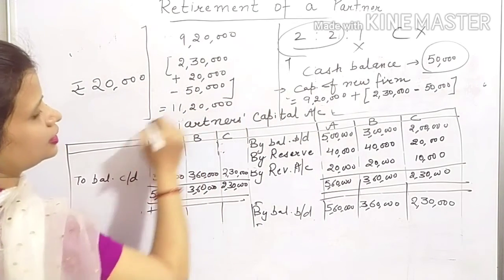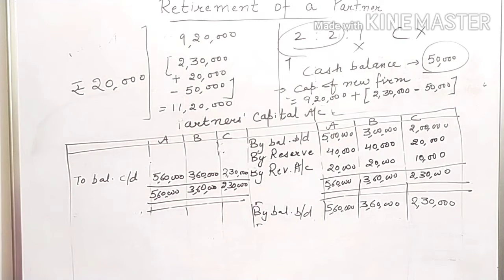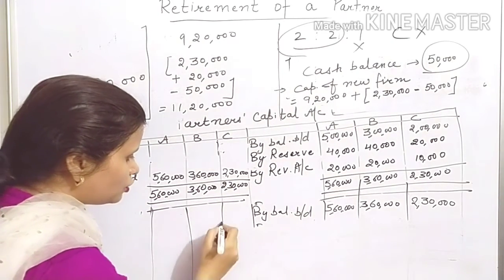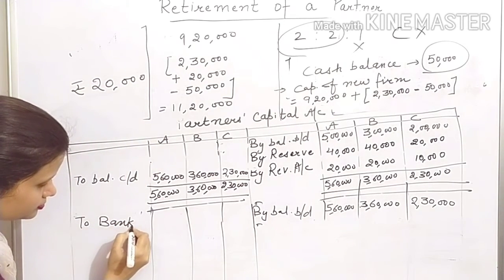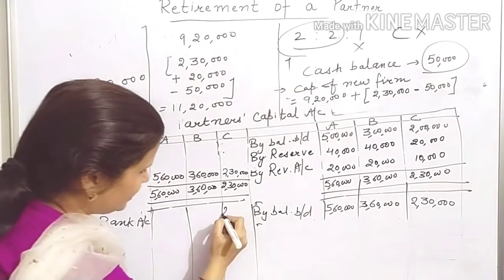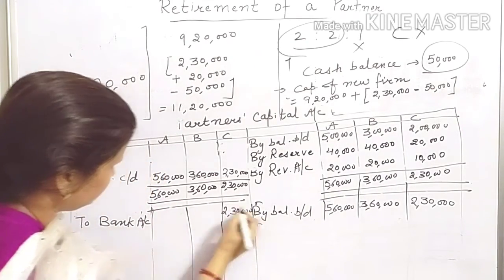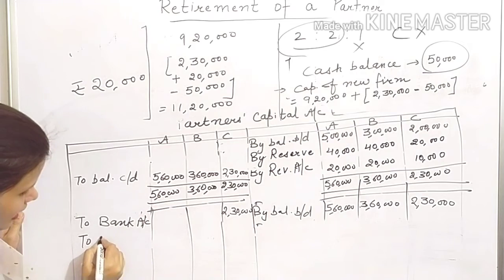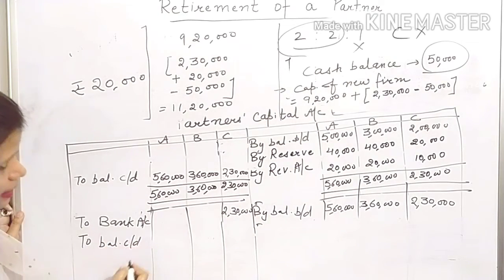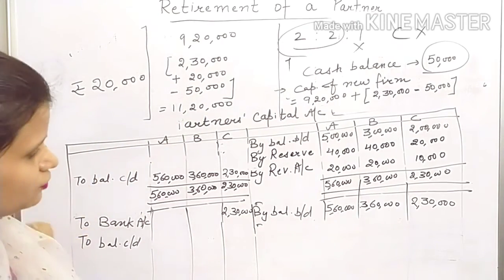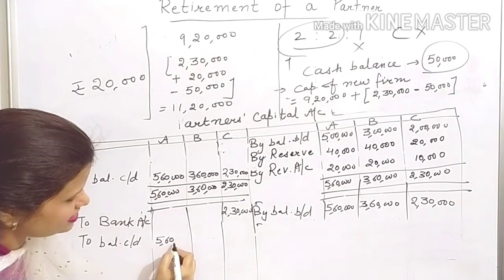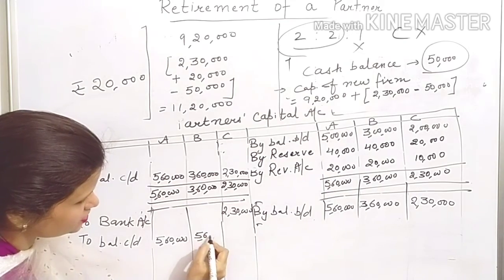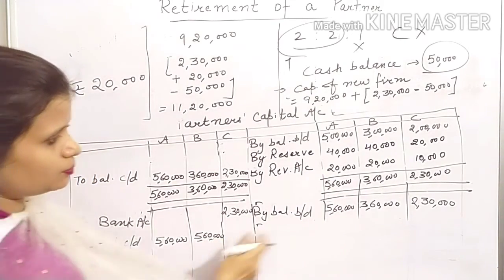It will be equal to 11,20,000. And then again, following the same procedure, one difference will be there. Now we will settle the account of C to the bank account, 2,30,000, to balance carried down. Now the capital of the new firm is 11,20,000. You will divide this capital in which ratio? The new PSR. 5,60,000, 5,60,000. Then you can compare both.